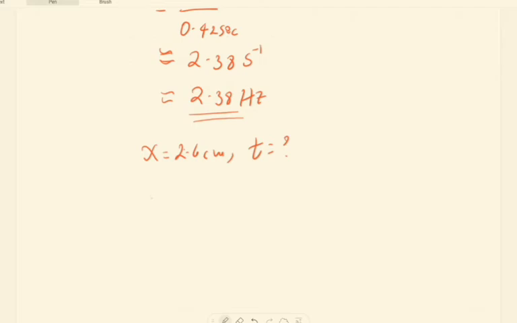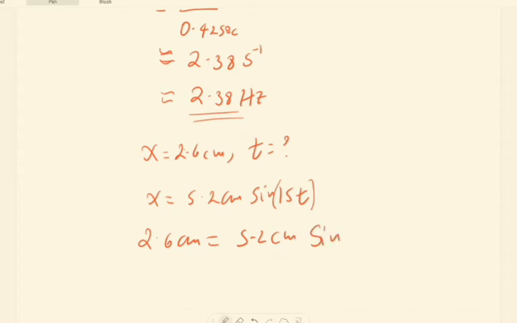Since x equals 5.2 centimeter sine of 15t, when x equals 2.6 centimeters, by direct substitution, 2.6 centimeters equals 5.2 centimeters sine of 15t.